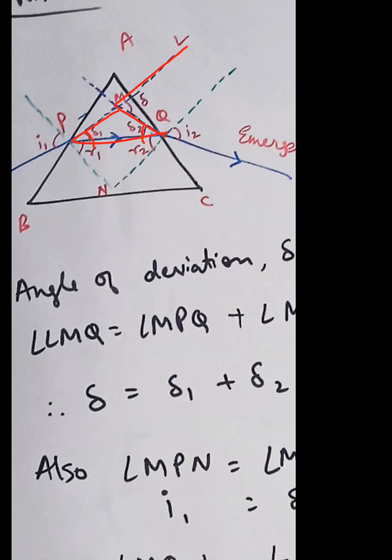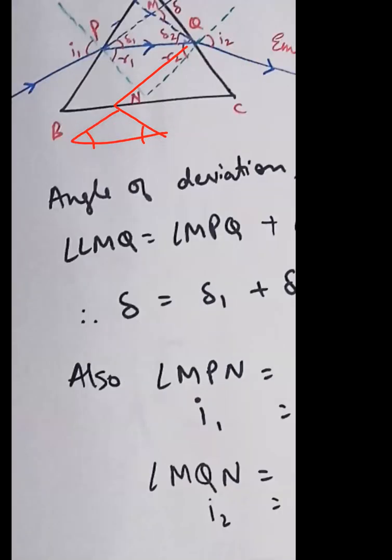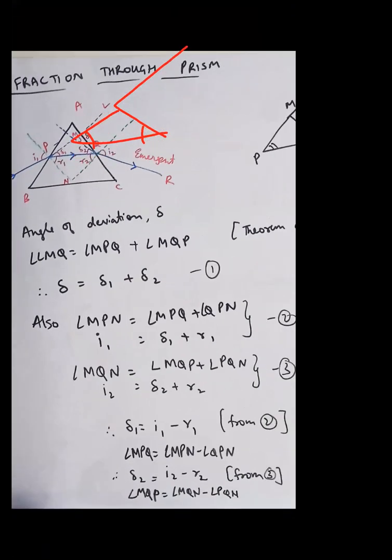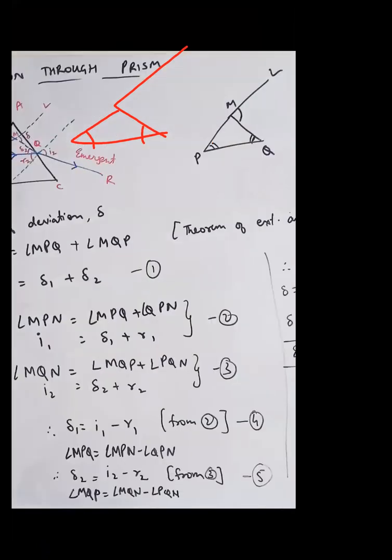Yes or no? This I have named as delta. Delta is equal to delta 1 plus delta 2. And this is the proper geometrical naming: angle LMQ is equal to MPQ plus MQP. This is the theorem of the exterior angle.